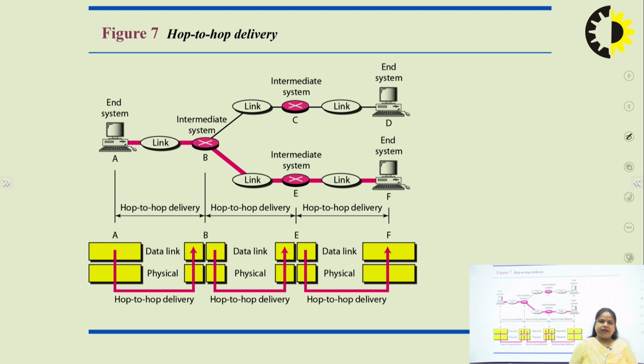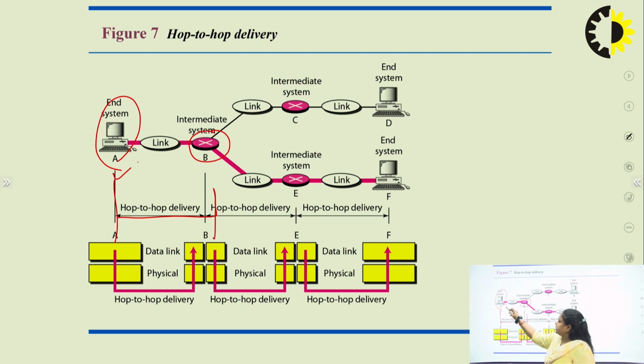Now, the data link layer provides hop to hop delivery. When I'm using the word hop to hop delivery, suppose this is one end system, it is being linked with an intermediate router or any device. So we can say it is the responsibility of the data link layer to deliver the data from one end system to another node. Then we call it hop by hop delivery. This is the main responsibility of the data link layer.